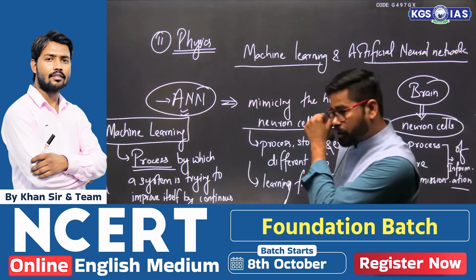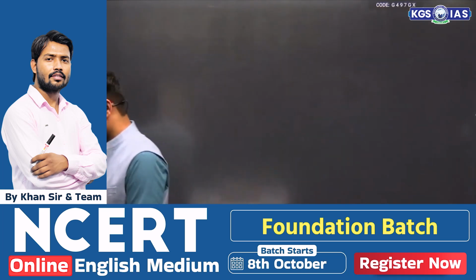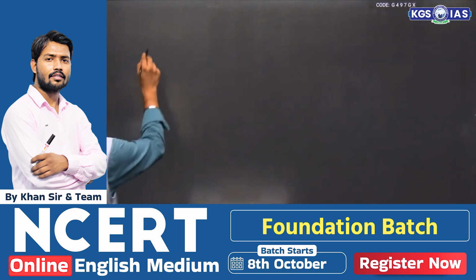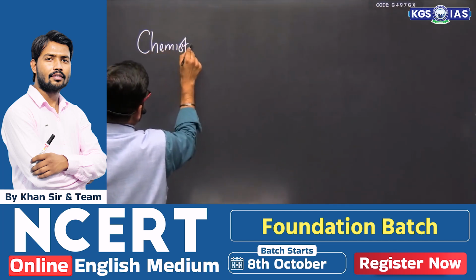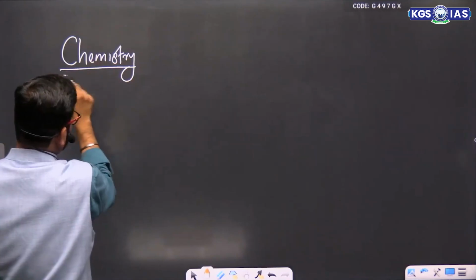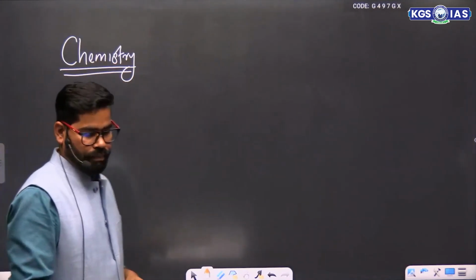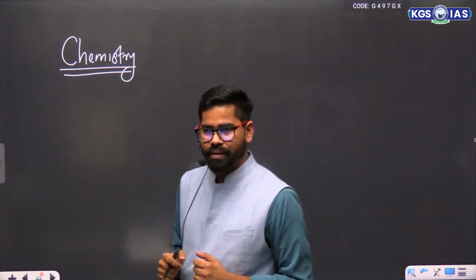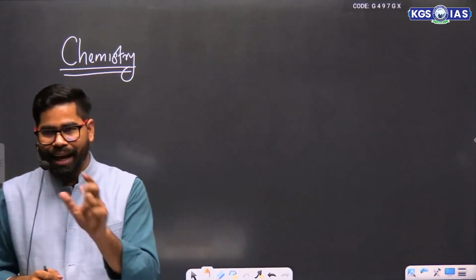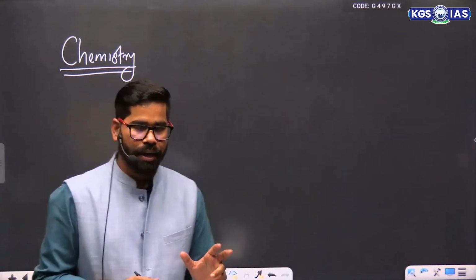Okay. Now the third thing, the Nobel Prize in chemistry. See, if we talk about chemistry, the Nobel Prize in chemistry has been provided for two things.